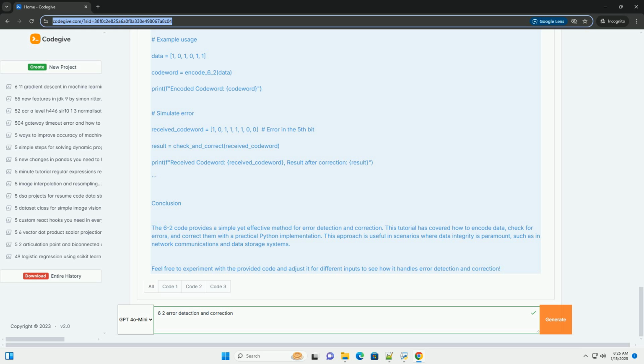Example. Let's say we have the 6-bit data 101011. 1. Calculate parity bits. For the first 3 bits 101, the number of ones equals 2, even, so P1 equals 0. For the last 3 bits 011, the number of ones equals 2, even, so P2 equals 0. 2. Code word formation. The resulting 8-bit code word is 10101100.